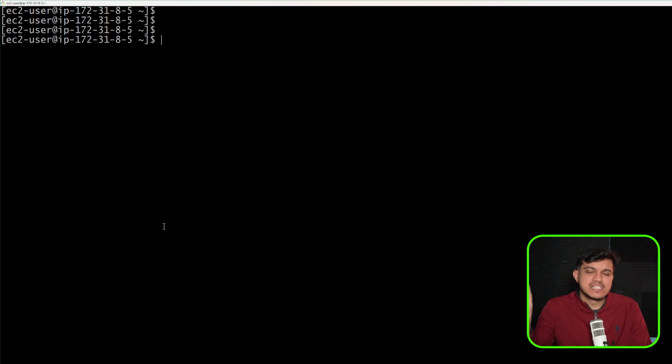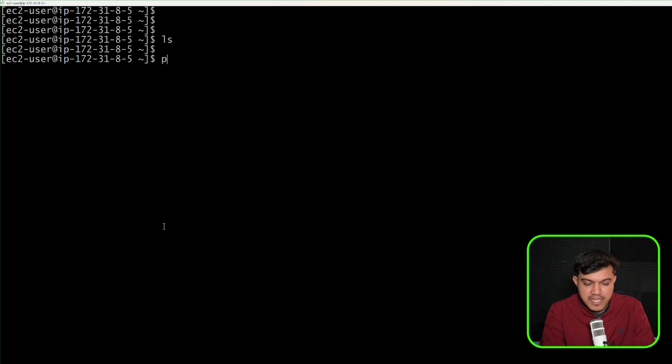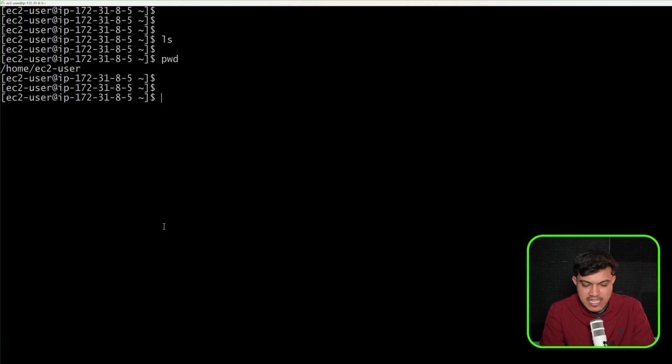Nothing apart from this Git Bash terminal, nothing heavy has been installed on your local machine. It is very lightweight. On the cloud, we created the Linux machine, and through the Git Bash terminal, by following one small process, we have established the connection. You can say ls, what is there currently? We don't have any present working directory, and I'll say here whoami. See, all the Linux commands are running fine here.